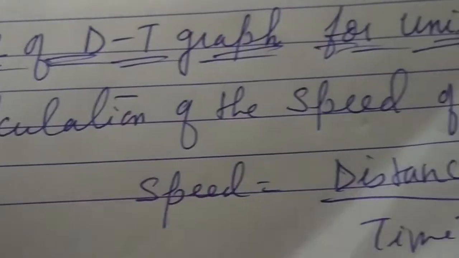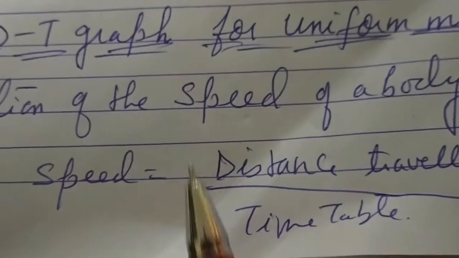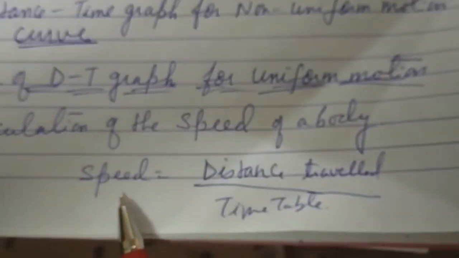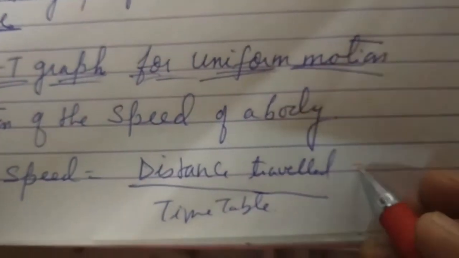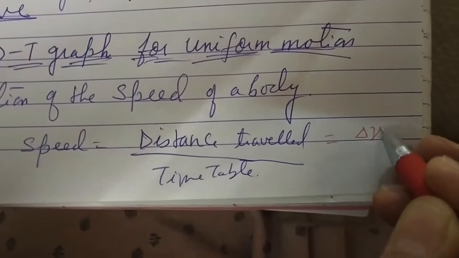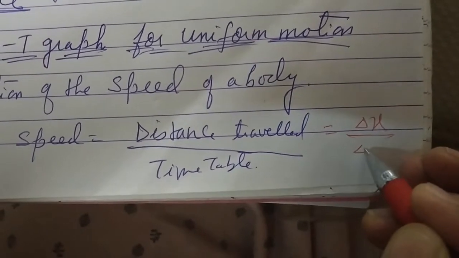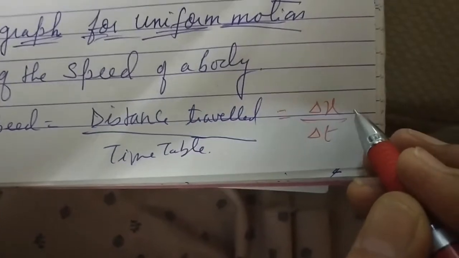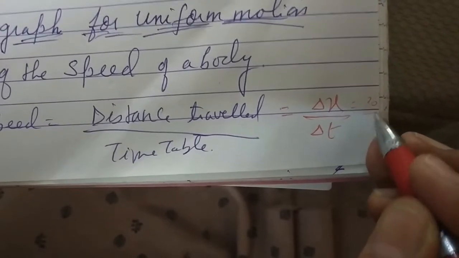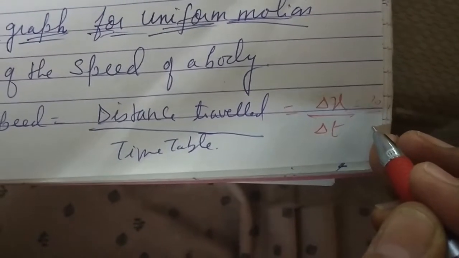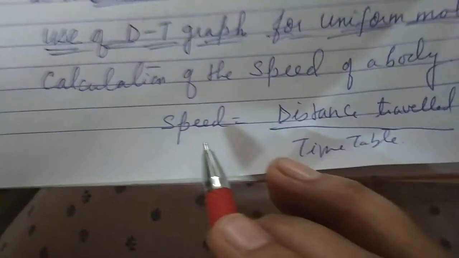So speed is equal to, and we know that the formula of speed is distance travelled by time taken. So what is the distance travelled we have taken? It is delta x upon delta t. So delta x is how much? 40 minus 20, that is 20, and delta t is 4 minus 2, that is 2.